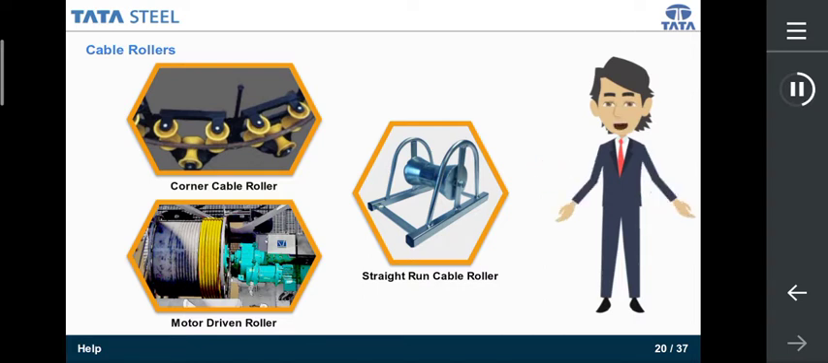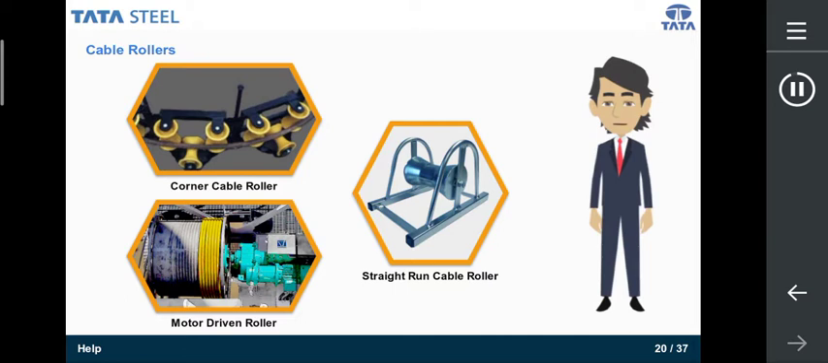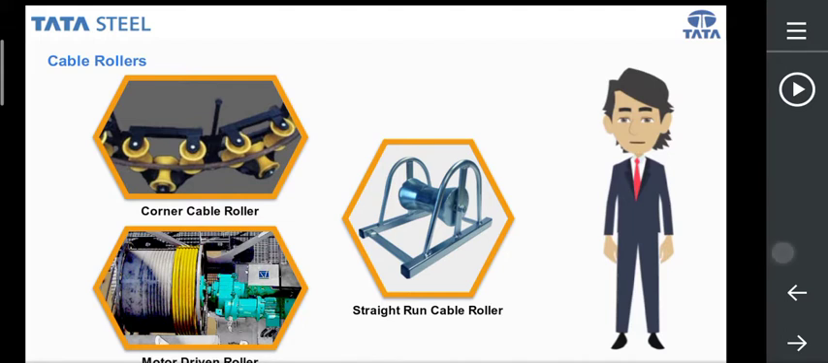The cables might get damaged due to the friction of the ground while being pulled. To avoid this, cable rollers are installed at various points in the cable trench and the cables are pulled over them. Various types of cable rollers are shown on the screen.